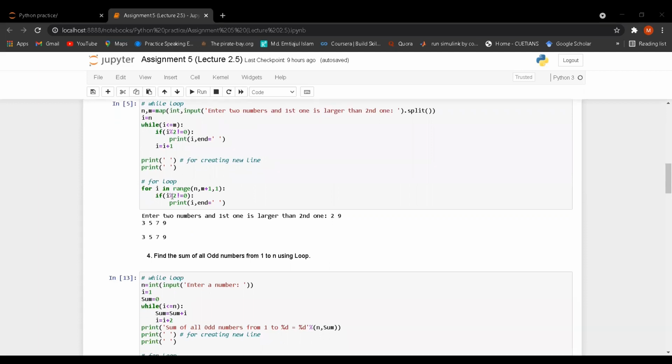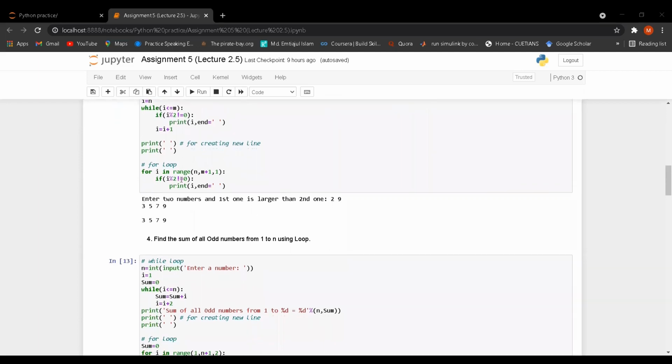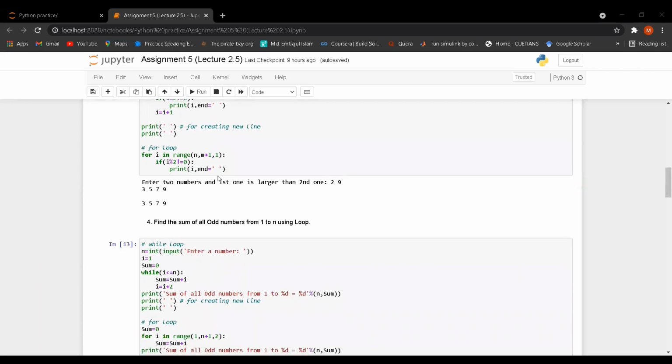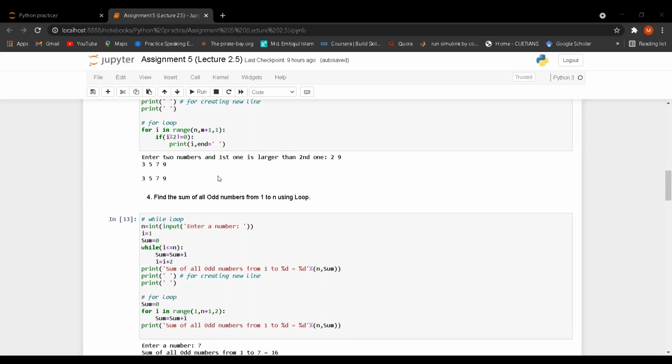I have taken the if condition for checking whether it is odd number or even number, and after that I have printed the value. So here is the output 3, 5, 7, and 9.